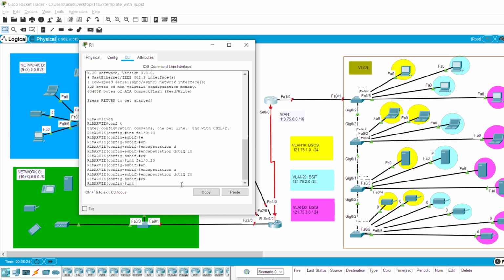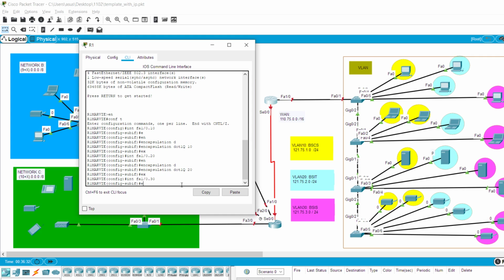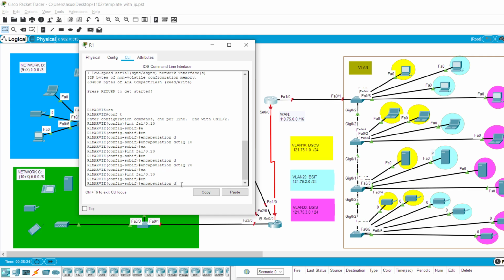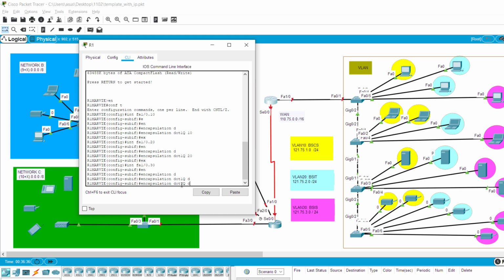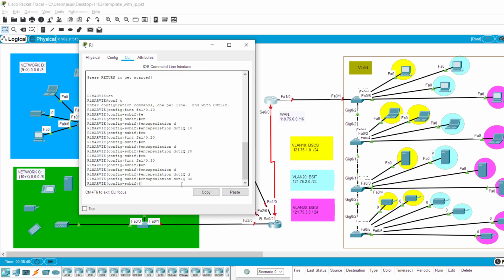And then interface FA1/0.30, and then encapsulate again, encapsulation dot1q 30. Okay, so since we have already encapsulated all three, we need to add the IP address of all three VLANs.